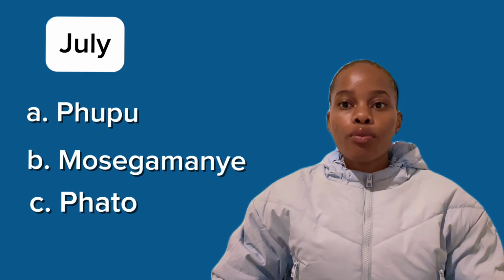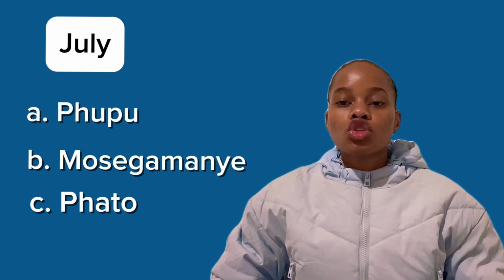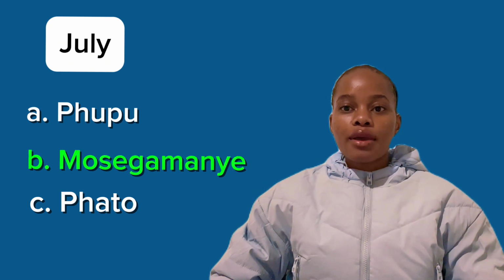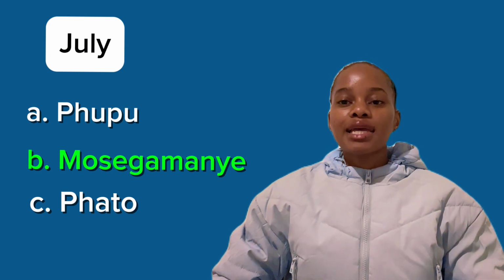So the next one we have is July. What is July in Sepedi? Is it A, Phupu, B, Mosegamane, C, Phatwe? So the correct answer here is B, Mosegamane. July is called Mosegamane in Sepedi.